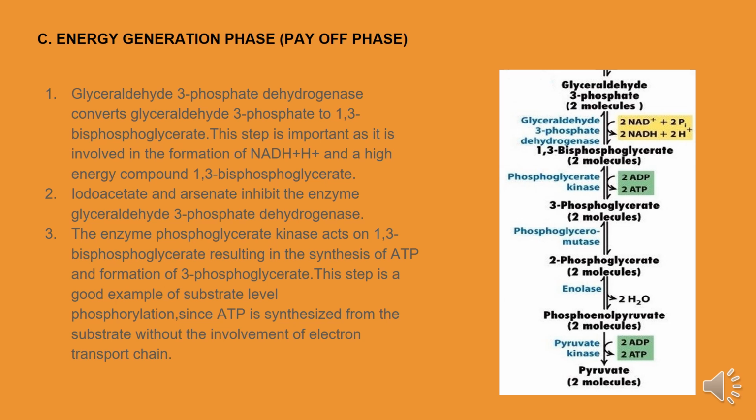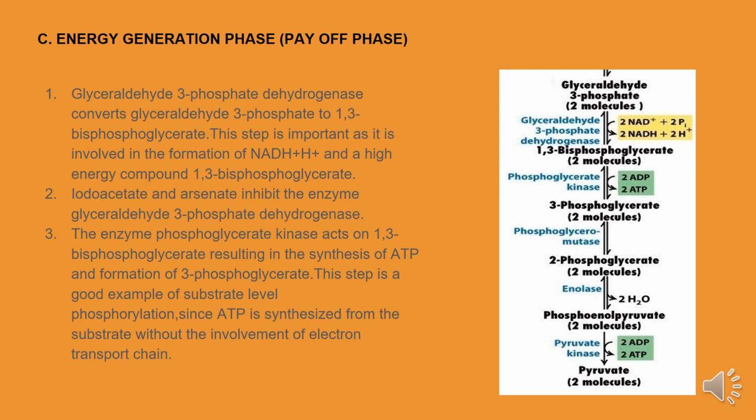Glyceraldehyde 3-phosphate dehydrogenase converts glyceraldehyde 3-phosphate to 1,3-bisphosphoglycerate. This step is important as it is involved in the formation of NADH plus H+ and a high-energy compound, 1,3-bisphosphoglycerate. Iodoacetate and arsenate inhibit the enzyme glyceraldehyde 3-phosphate dehydrogenase.